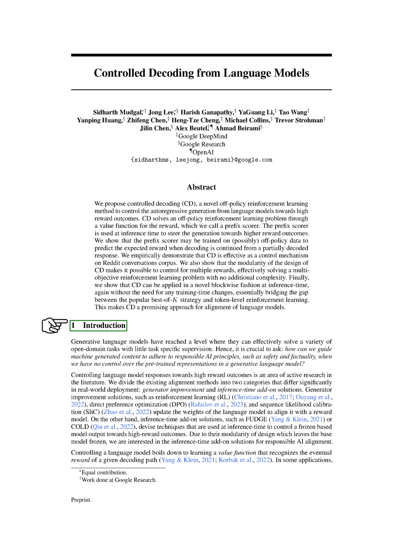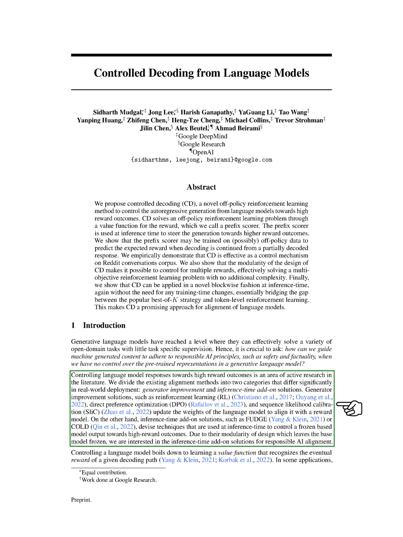Section 1 Introduction. We're going to discuss how we can guide the content generated by advanced language models to adhere to responsible AI principles, such as safety and factuality. This is a challenge because we don't have direct control over the pre-trained representations in these models. There are two main ways to align language models with high reward outcomes, and they differ significantly in how they're applied in the real world.